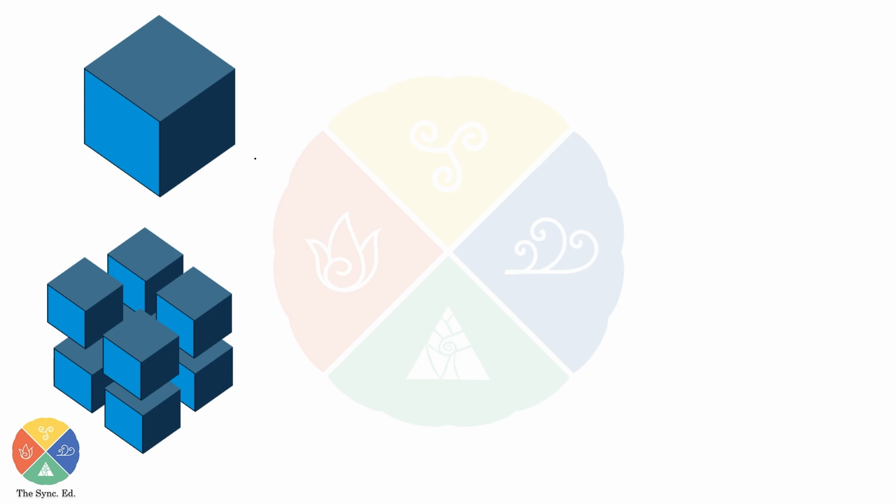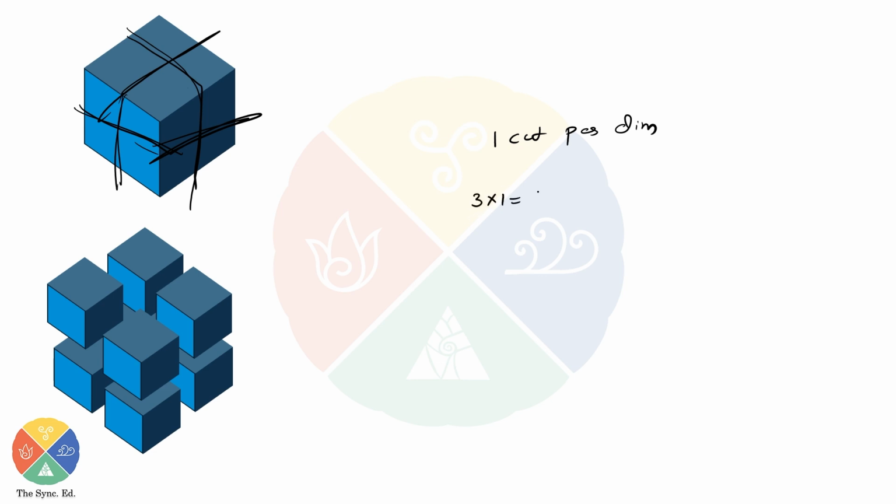Now let's understand this once more. Now one cut on this side. If I take one cut, that is one cut. Similarly, one more cut. Similarly, one more cut. That's it. Three dimensions, I did 3 cuts. So one cut per side or per dimension. In total I'm having 1 into 3, or 3 into 1, that is total 3 cuts. And the total number of pieces is 1 plus 1 whole cubed, 2 cubed, that is 8.